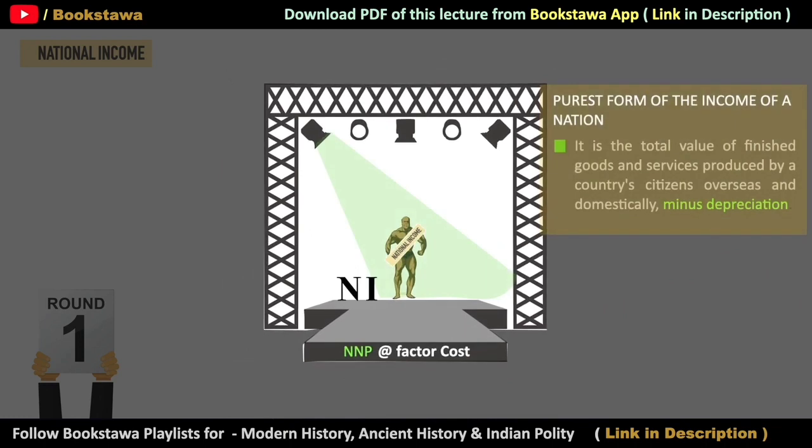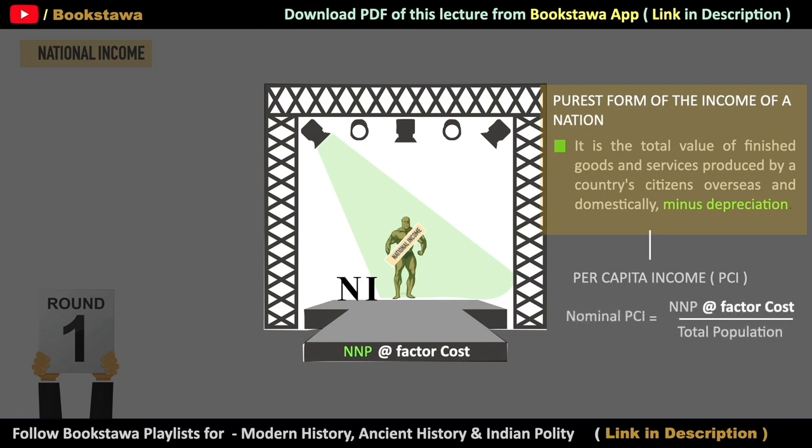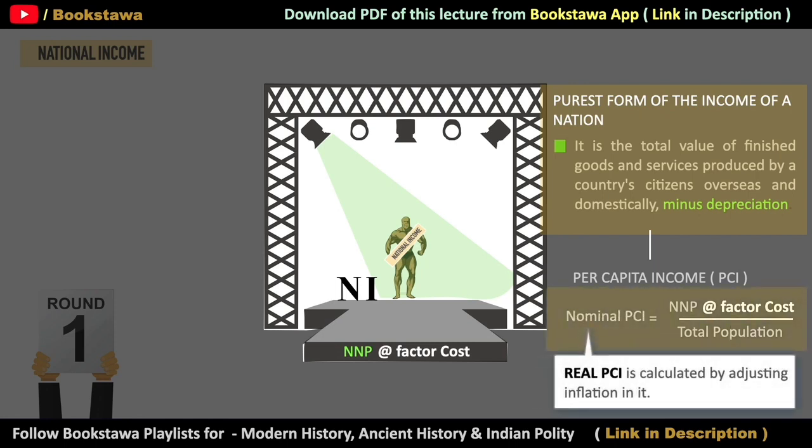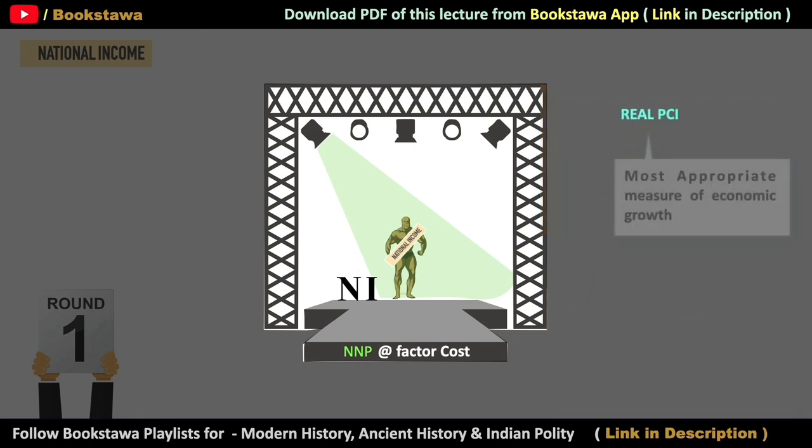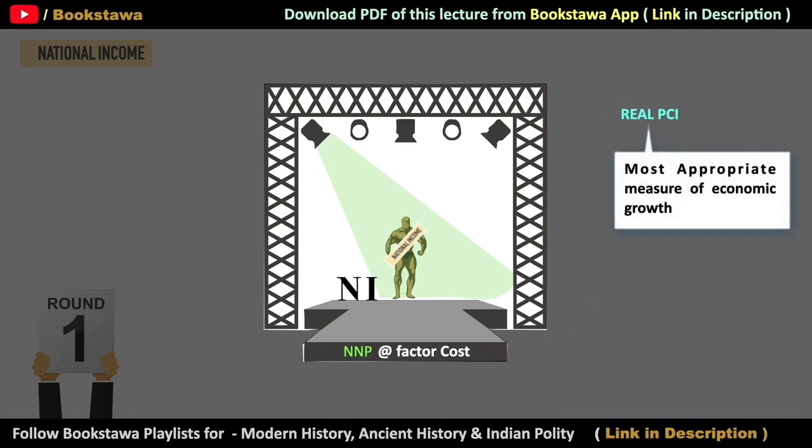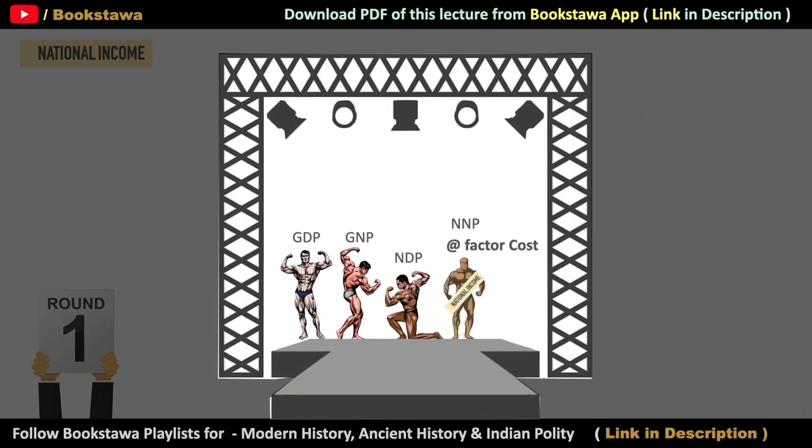NNP at factor cost. And that is why whenever we talk about calculating per capita income, we can calculate per capita income by dividing the value of NNP by the total population of our country. If we divide NNP at factor cost by total population, then the value we get is called nominal per capita income. And if we remove inflation till the base year from this value, we get real per capita income. And real per capita income is considered the appropriate way to measure economic growth. So we have seen that the winner of the first competition is NNP, who has got the title of national income.